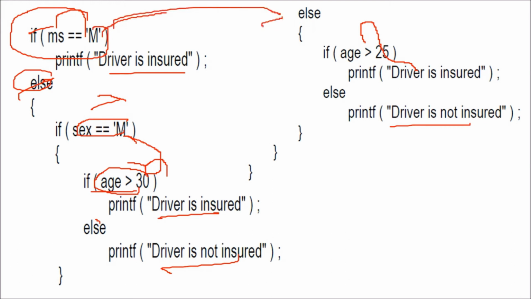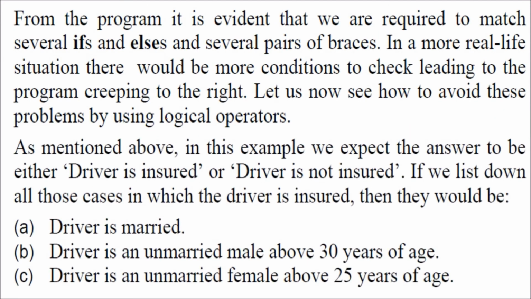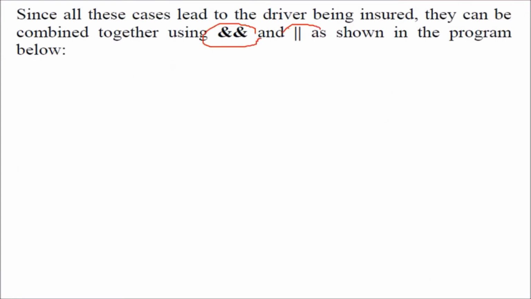Now this again has various braces and various indentation. Can we put some logical operators into use so that we can rewrite this program? Let us write this program in other terms, and here let us make certain cases. The cases are like this: driver is married; driver is unmarried, male above 30 years; driver is unmarried, female above 25 years. So we have 3 cases in all. Let us use them. We are writing the program using and, or operators.